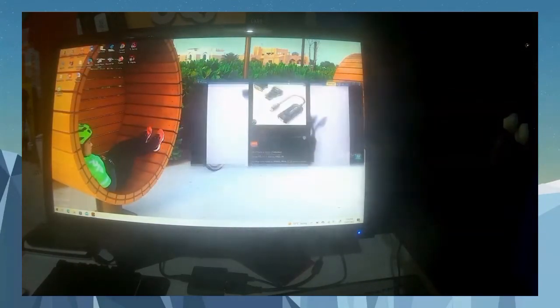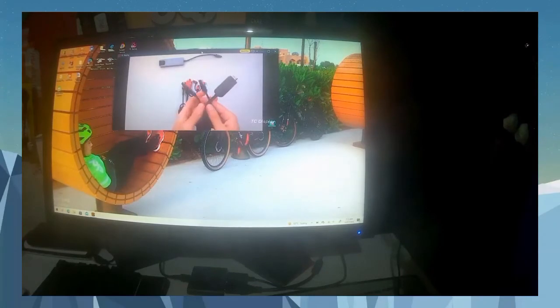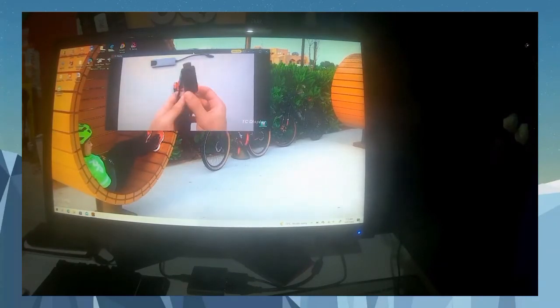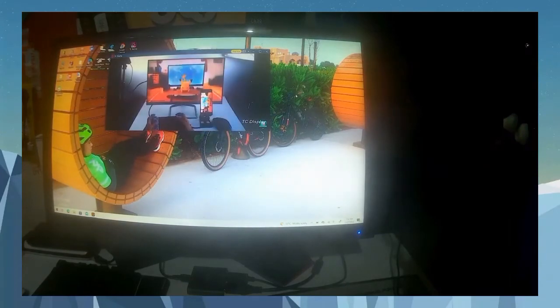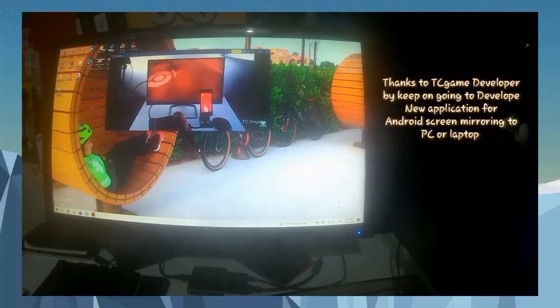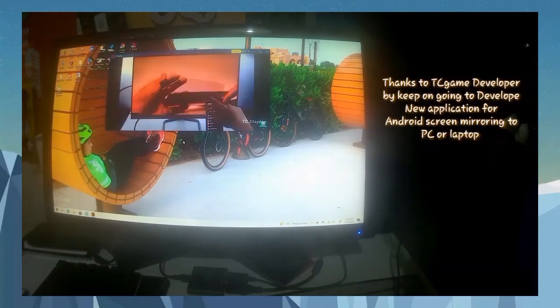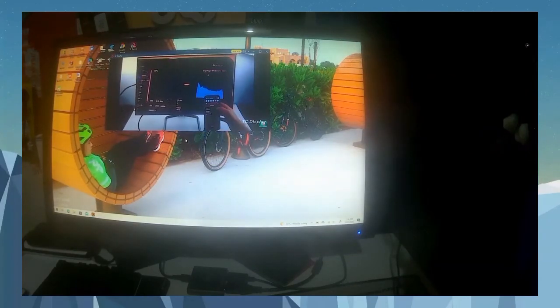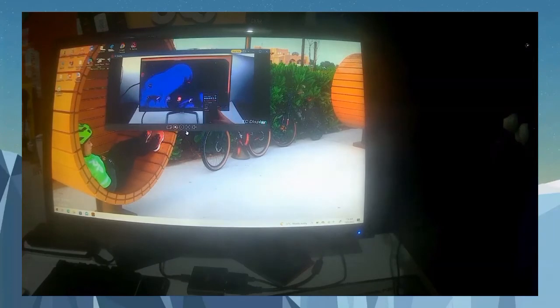There's no video capture card needed. So it's very nice to have this app, and thank you to the Tencent game developer, who have now developed a new application for Android screen mirroring without MHL and HDMI support.